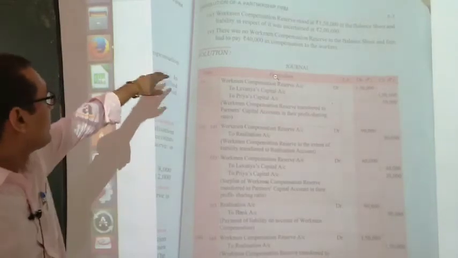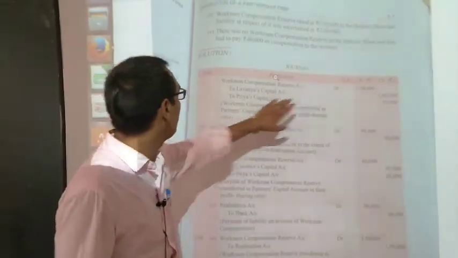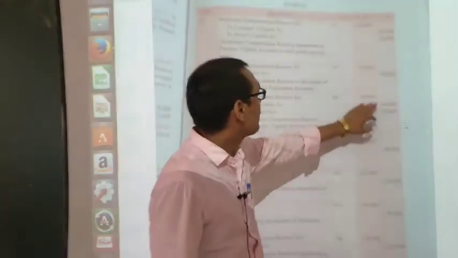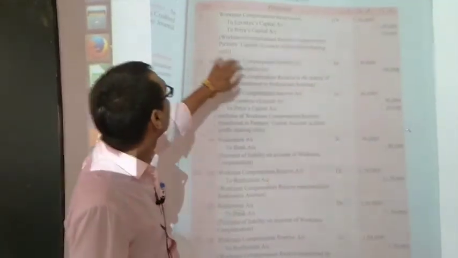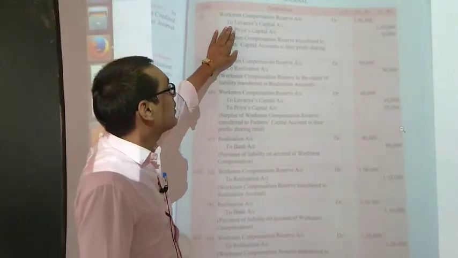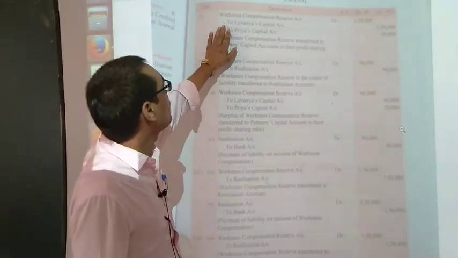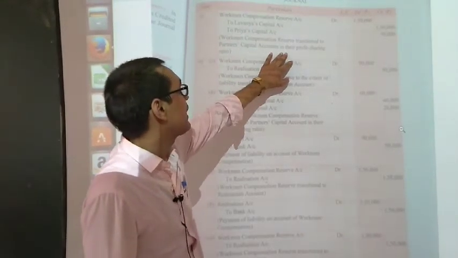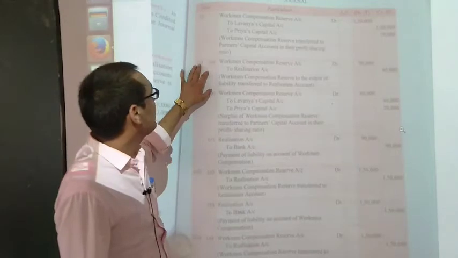So this is the first entry: WCR account debit to Lavana's capital account and Priya's capital account, 1,50,000, because there is no claim against the WCR. So the whole amount will be transferred to their capital accounts in the old ratio, the profit sharing ratio, that is 2:1. And in the second case,